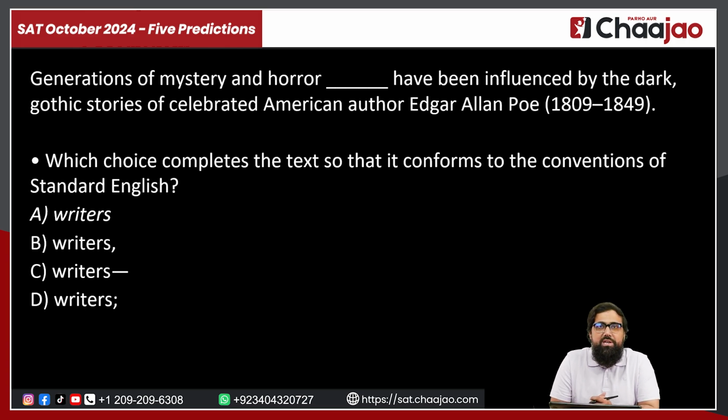Now my last prediction is from Standard English Conventions, boundaries part. You guys must have learned so many concepts. We have so many concepts in Standard English Conventions, and I hope you guys are doing it. We have subject-verb agreement, modifiers, plurals and possessives, pronouns, so many things. Even when it comes to boundaries, there are so many things: coordination, subordination, semicolons, colons. There are so many things that we have to learn about. But this question is very special, and it's a little different as well. That is why I picked this question up, and I strongly feel that you might have this question, especially in the upcoming October SAT 2024.